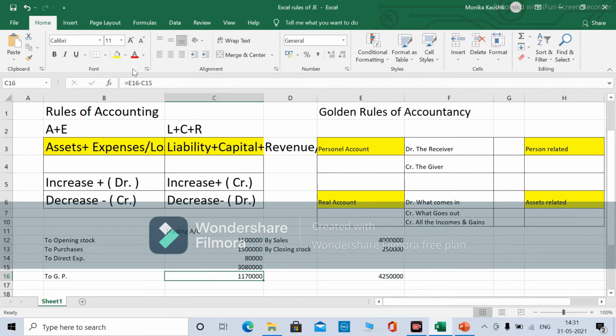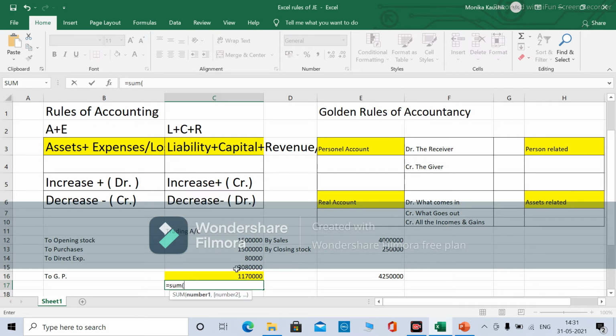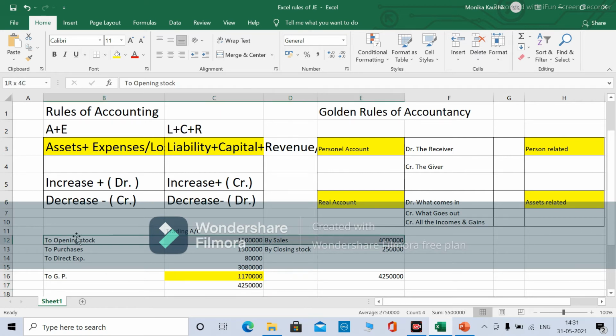This is my gross profit. Okay. So if you calculate both sides, they should be the same. Of course, I am deducting all the debits from the credit, so these are the same. Okay, so this is done. Just remember one thing, once you do it, do it in the proper format.